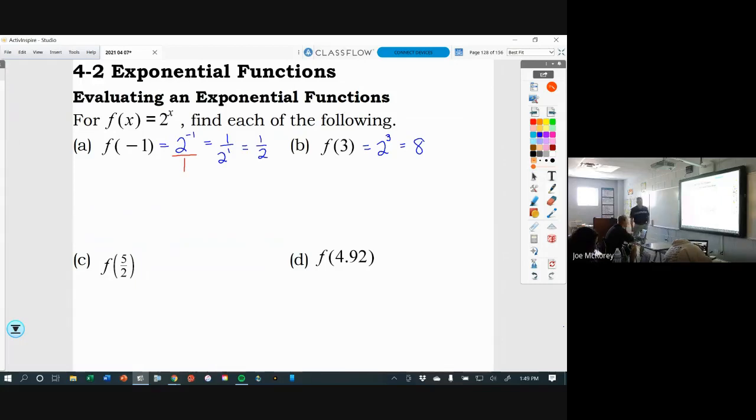Part C, we have f of 5/2. Well, that means 2 to the 5/2 power. What's the 2? 2 is the index. So I need a square root, but I'm not going to write the 2 inside the radical because it's assumed to be a 2 if there's no number there. Where does the 5 go? It could go outside if you want to put it in parentheses. I'm going to go ahead and put it on the inside, 2 to the 5th power.